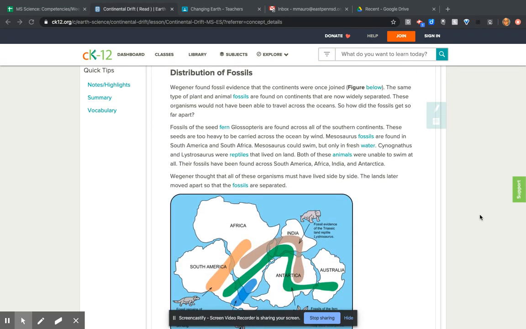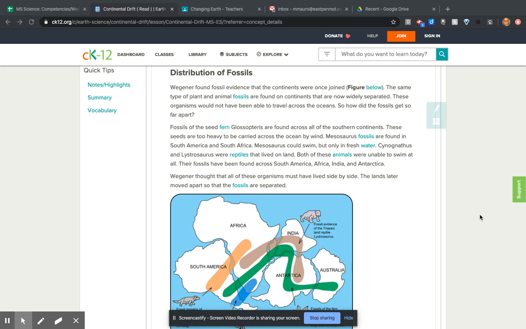Distribution of fossils. Wegener found fossil evidence that the continents were once joined, figure below. The same type of plant and animal fossils are found on continents that are now widely separated. These organisms would not have been able to travel across the oceans. So how did the fossils get so far apart?